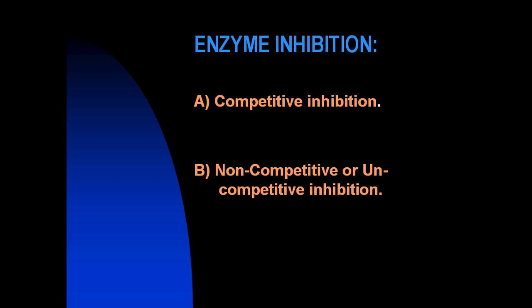Competitive inhibition is a type of inhibition that occurs when the inhibitors bind reversibly to the same site where the substrate would normally occupy. Here the structure of the substrate resembles the structure of the inhibitor and therefore they compete with the substrate for that site.